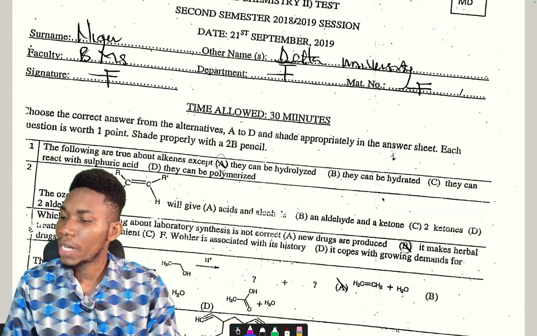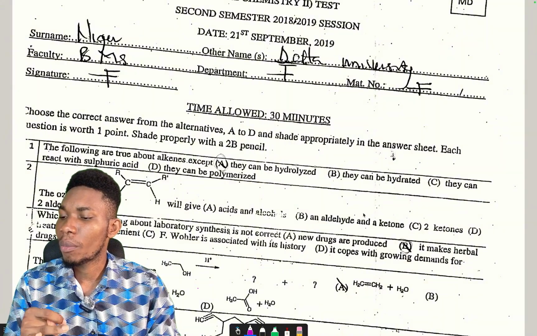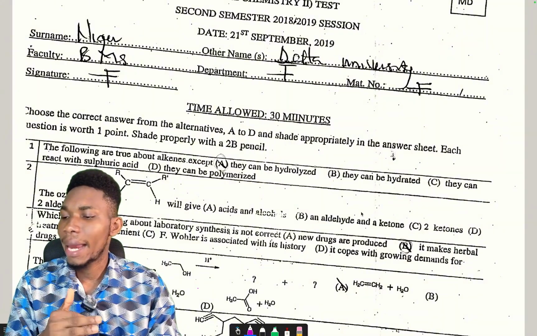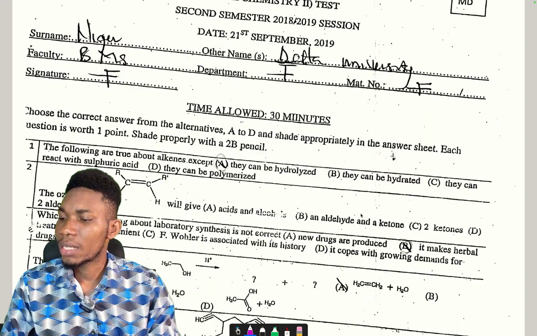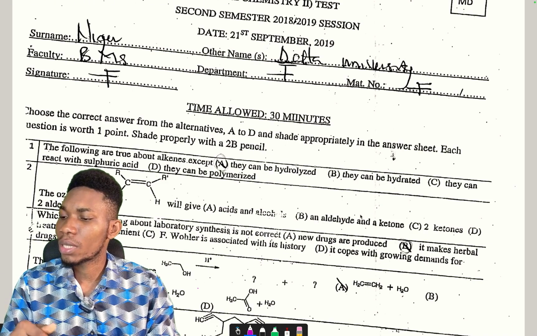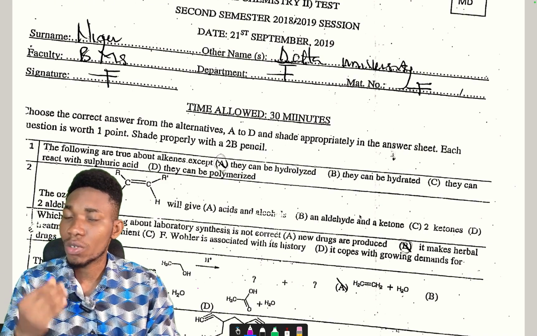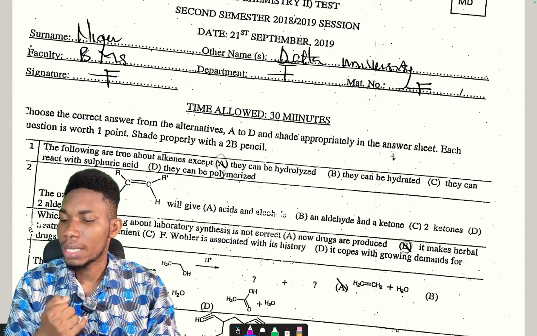And then the third reaction is addition of sulfuric acid, H2SO4. When alkene reacts with sulfuric acid, they form alkyl hydrogen sulfate. Sulfuric acid undergoes addition to an alkene just as hydrogen halide does. This product is alkyl hydrogen sulfate. That is what is formed. Markovnikov's rule is applied.